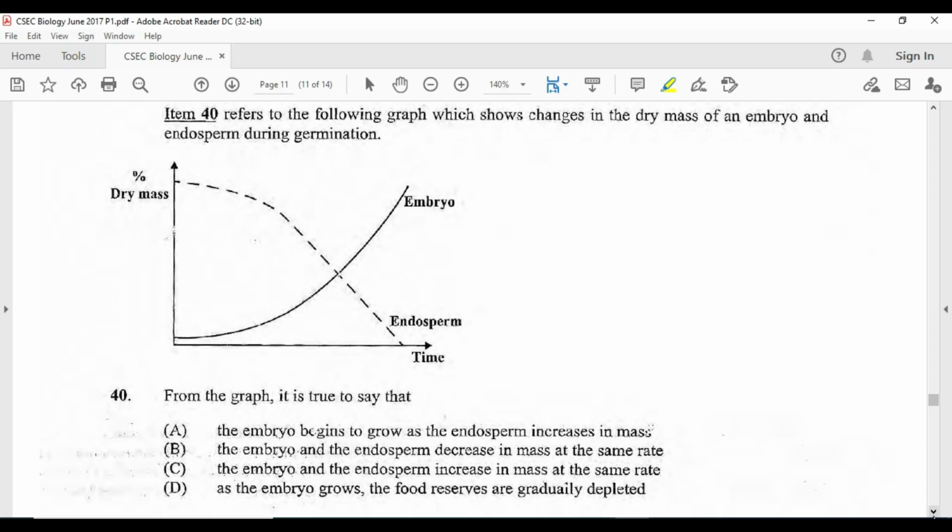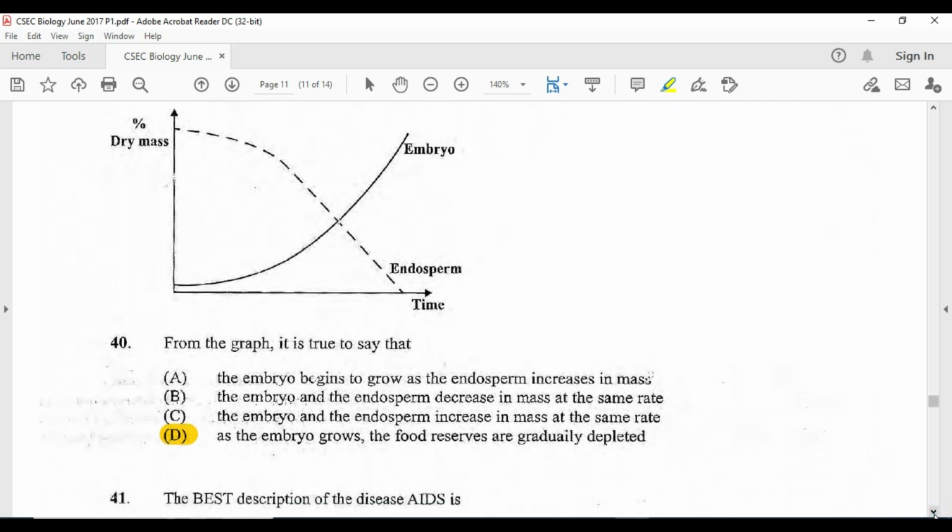Not true. As the embryo grows, the food reserve are gradually depleted. So you're seeing the depletion here in the food reserve. So we're going to go with D. Alright, remember that the curve coming down usually shows decrease.